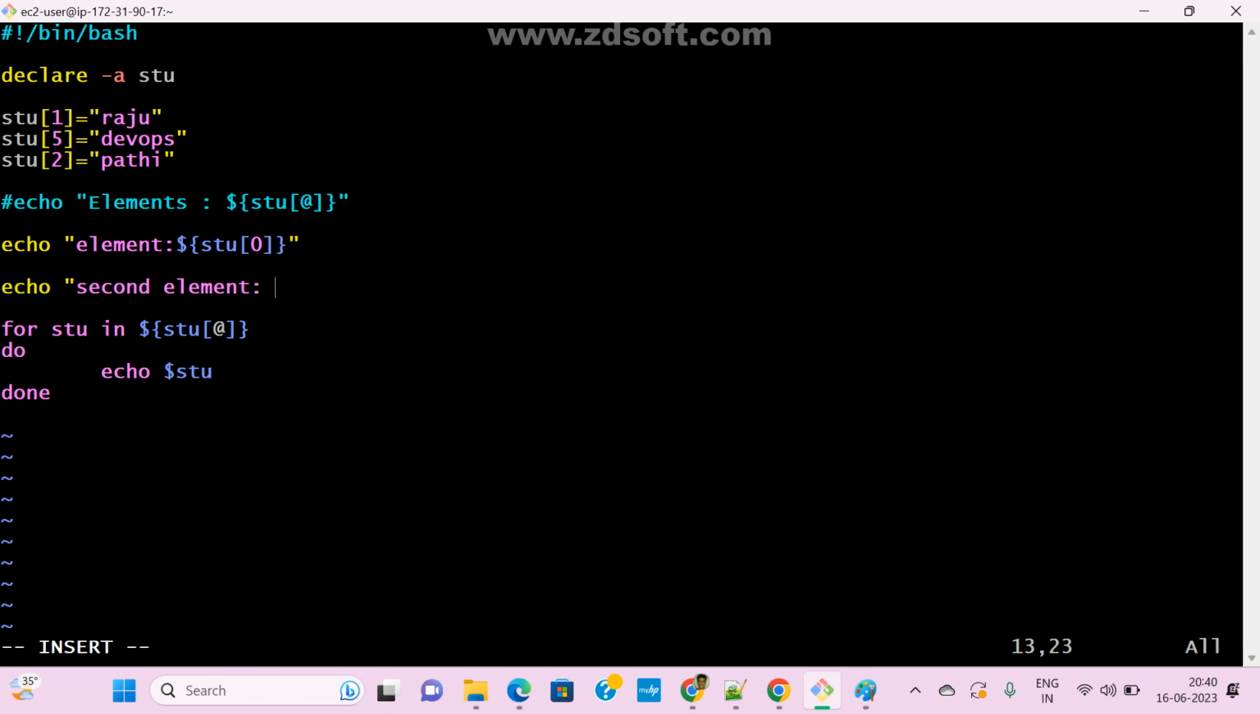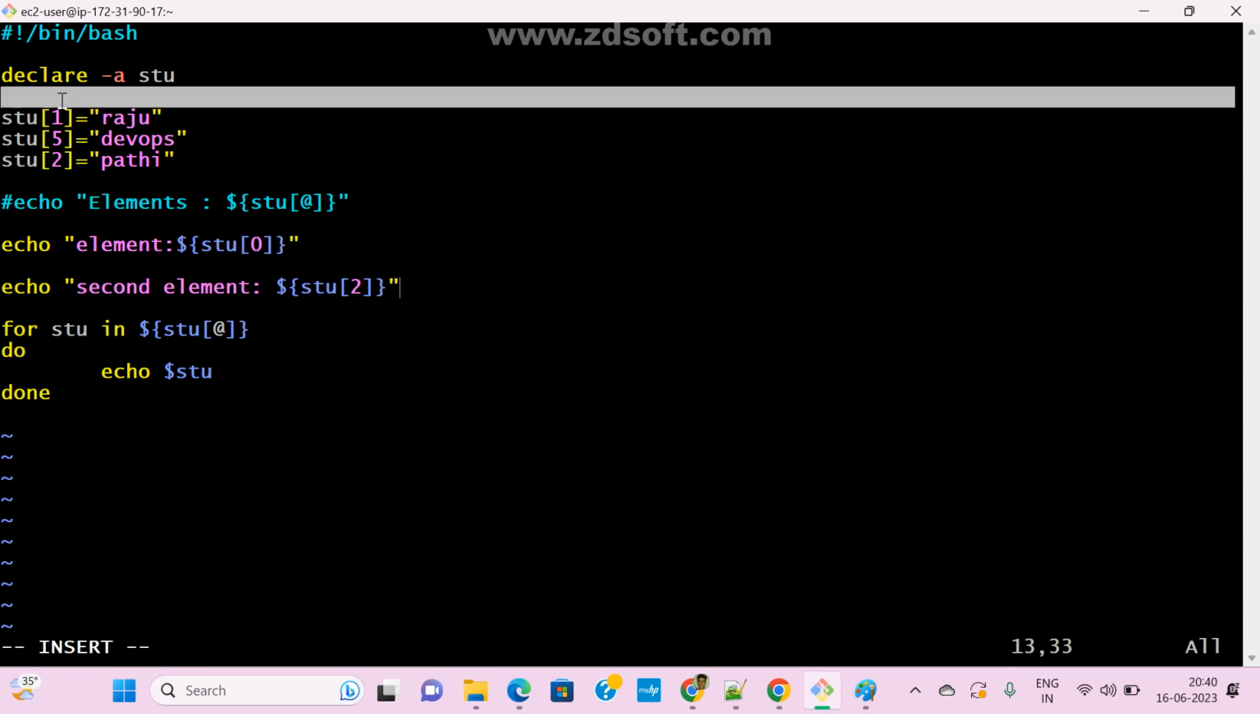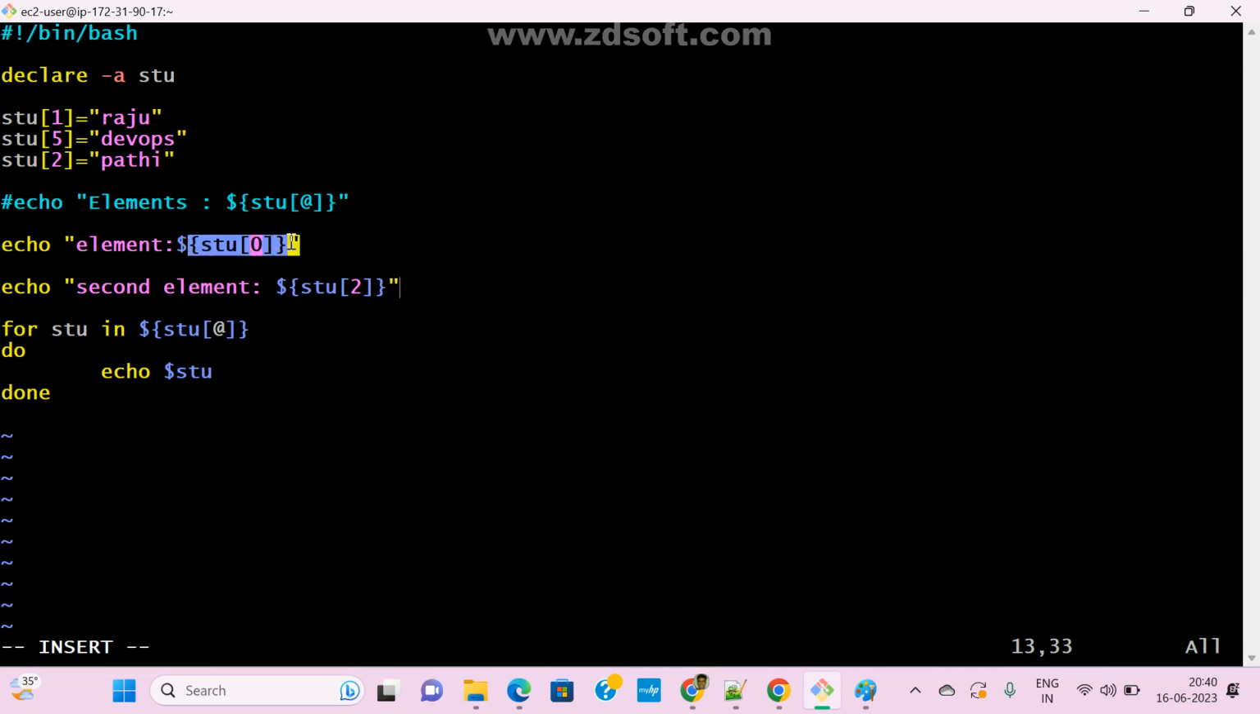Okay, dollar, curly bracket, and stu, the object name, and second element means that is third, right? Second means third. Okay, now I have given it. Now see what output comes here, guys. Here nothing is there. I didn't assign any value to index 0. Correct. Now I print index 2.